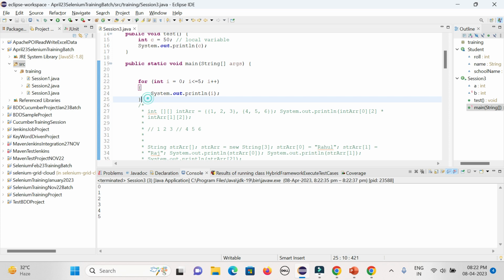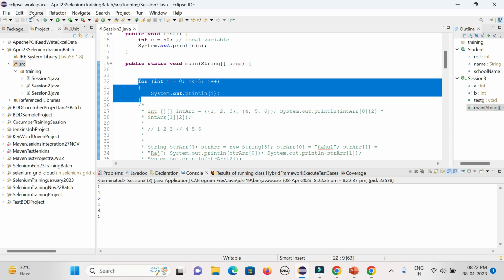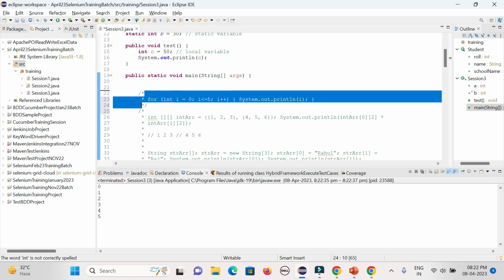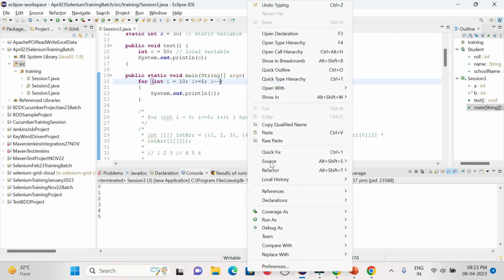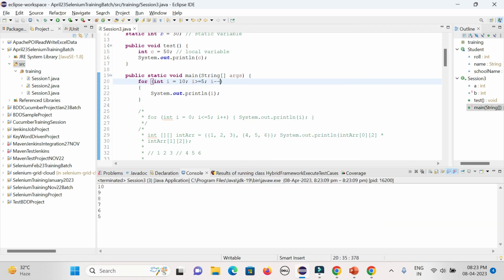Right, now let's go with a different way, decrement. So I can start with 10 and I want to go till, say, greater than or equal to 5. So I want to go till 5, starting from 10. So it will be minus minus, right? I want to decrease from 10 to 5. If you want to execute, it will go from 10 to 5.